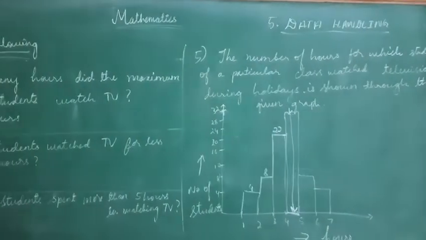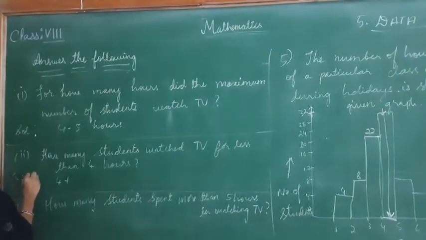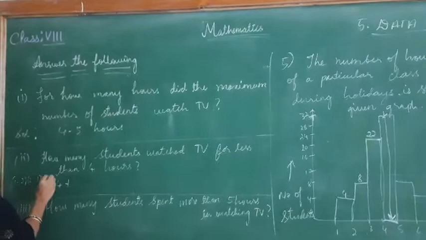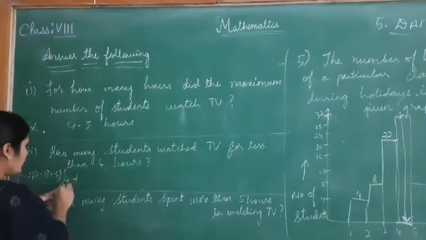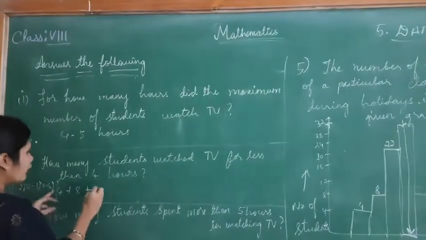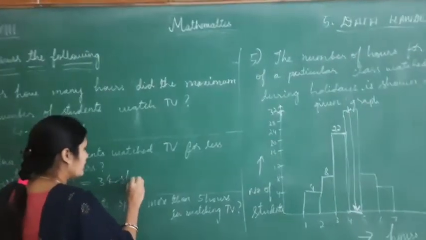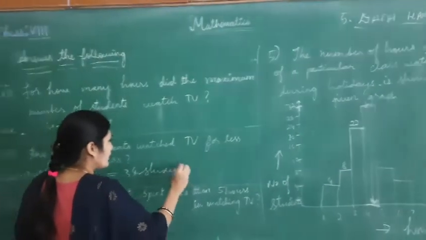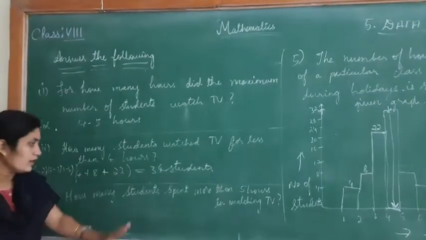That is 1 to 2, 2 to 3 and 3 to 4. These are the 3 hours which we should calculate. 1 to 2 is 4, plus 2 to 3 is 8, plus 3 to 4 is 22. So totally 34 students watched TV for less than 4 hours. 4 plus 8 is 12, 12 plus 22 is 34.